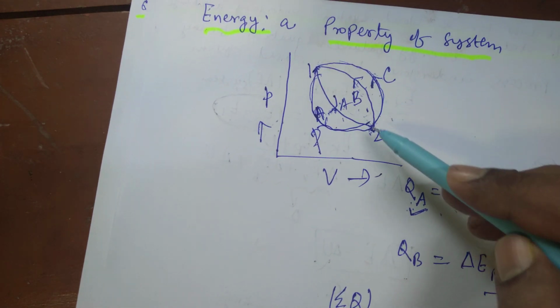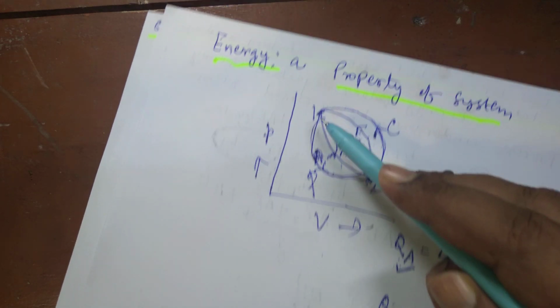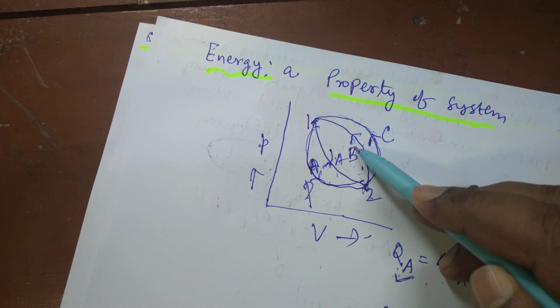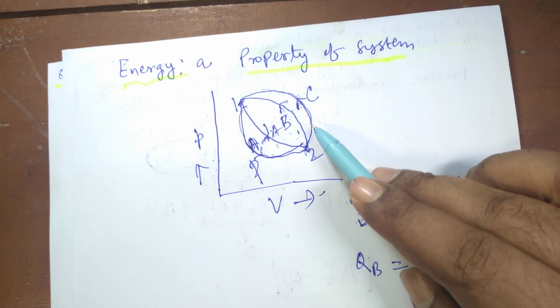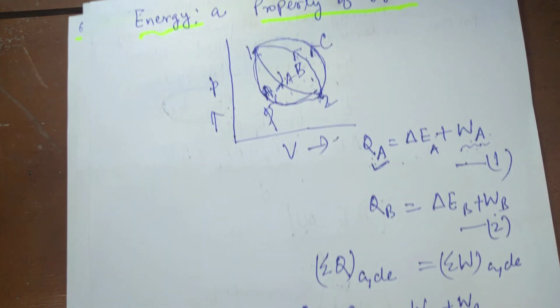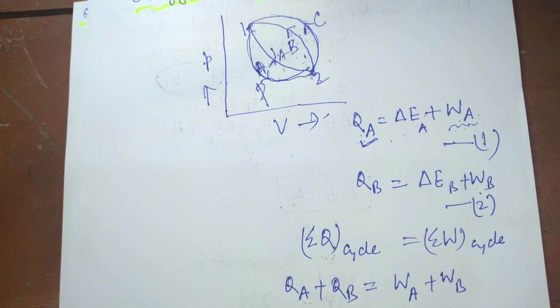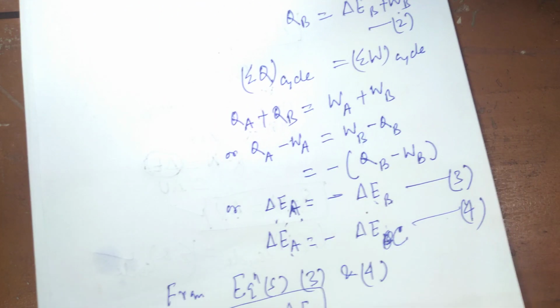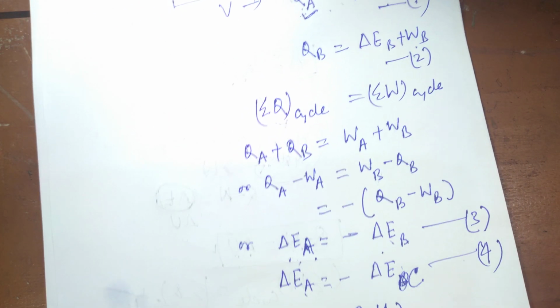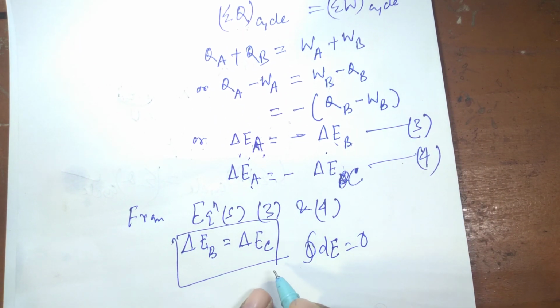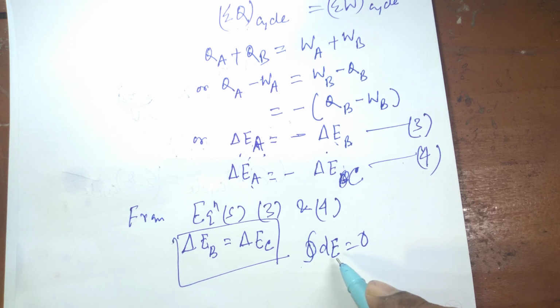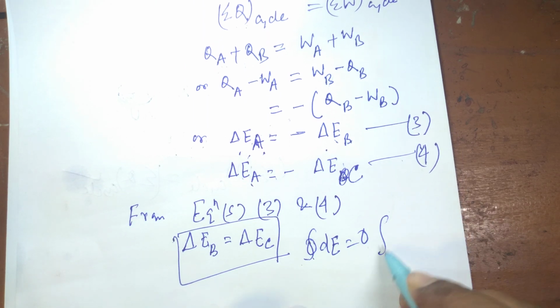For both the processes, initial state is 2 and final state is 1. So that's why delta EB is equal to delta EC. That means change in absolute values of energy remains same, whatever path the system may follow. So that means E is a property of system, and cyclic integral of any property is 0, since when the system comes back to initial state after a series of processes, the change in the value of that property is 0. So cyclic integral of any property is 0.